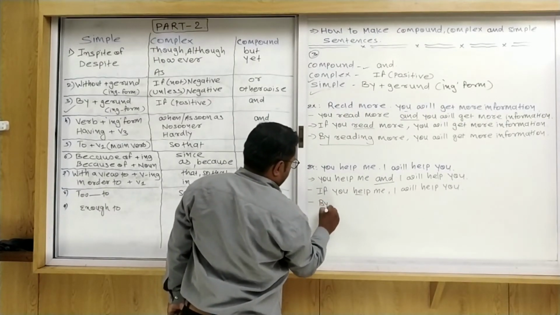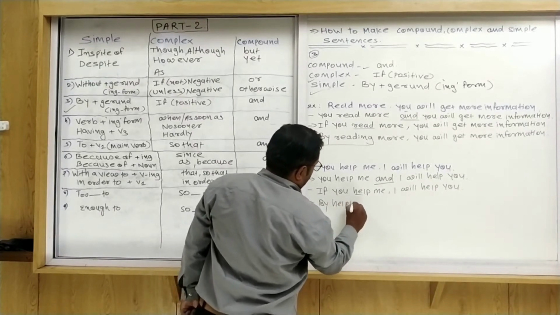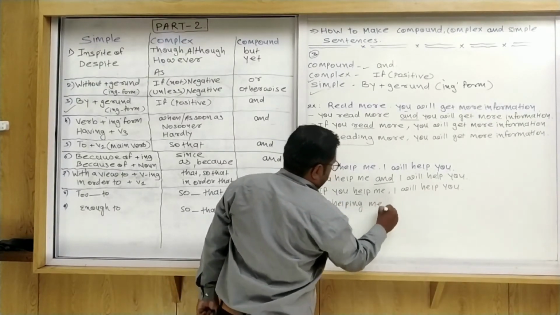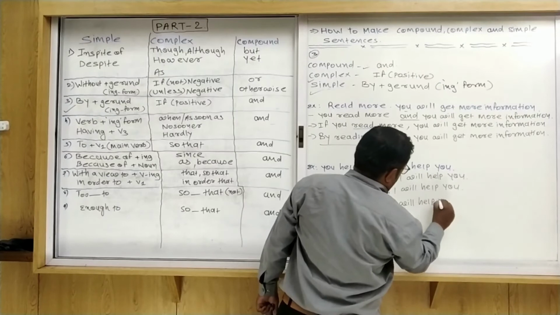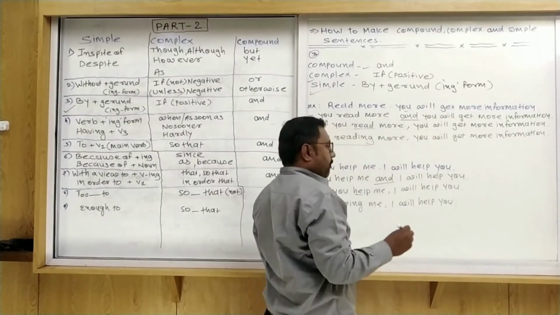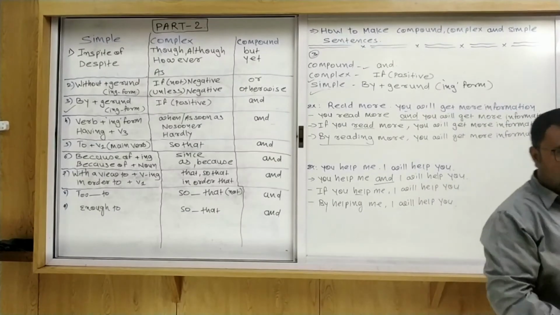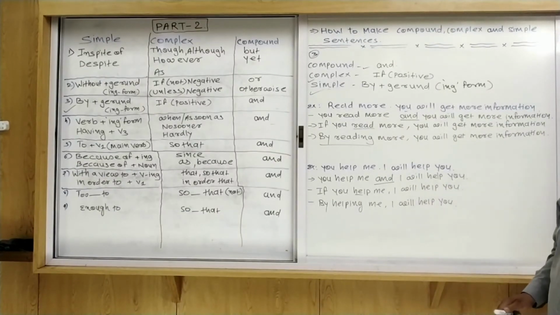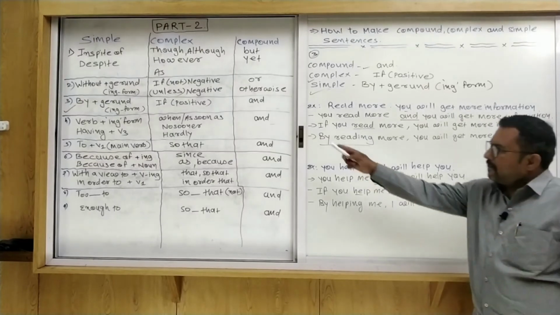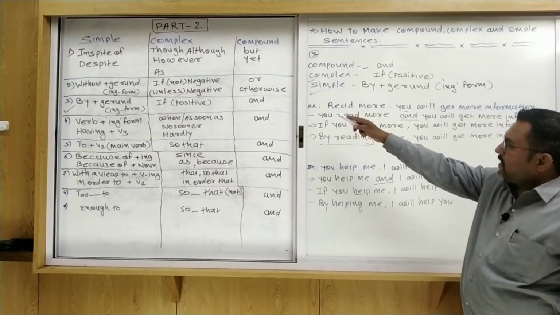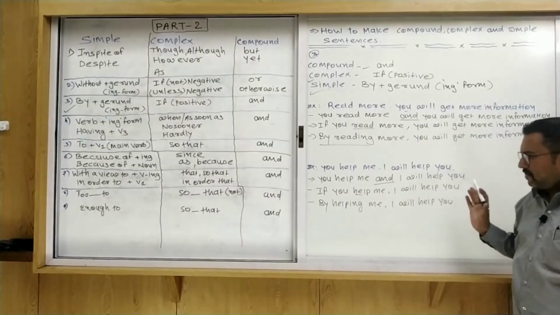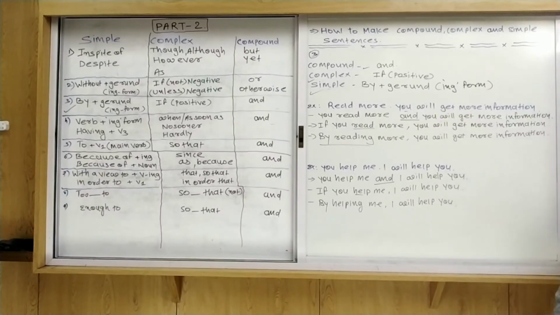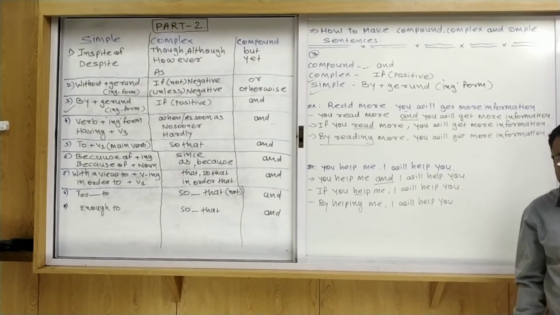So by helping me, I will help you. Dear friends, I don't think I will give you an exercise on this point because it is very easy. In the second point, without ing, if not, a condition is given, but here by plus gerund, that is a positive sentence. You can take a screenshot or write it down in your notebook also.